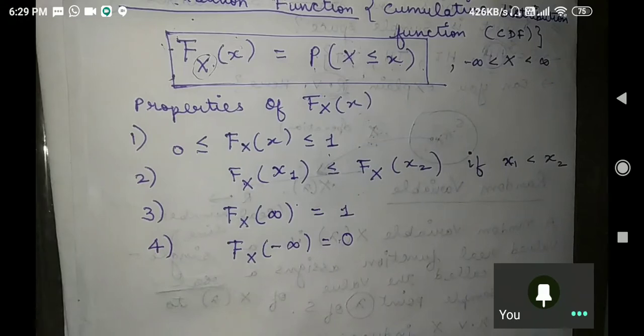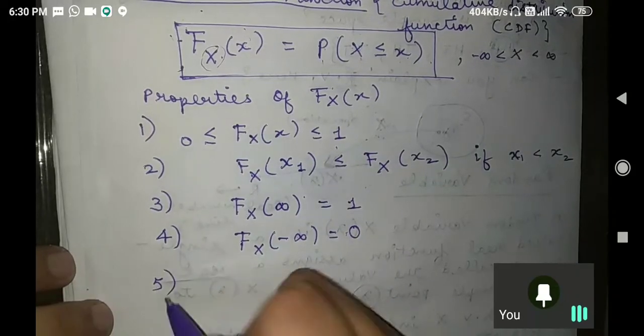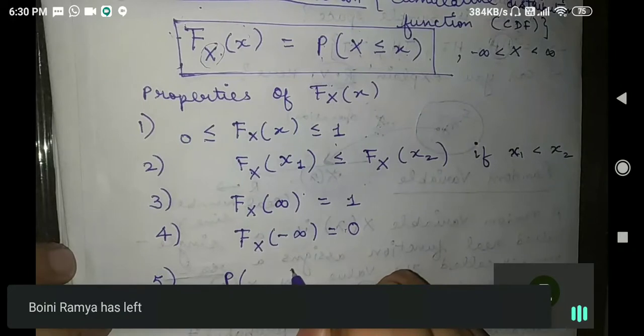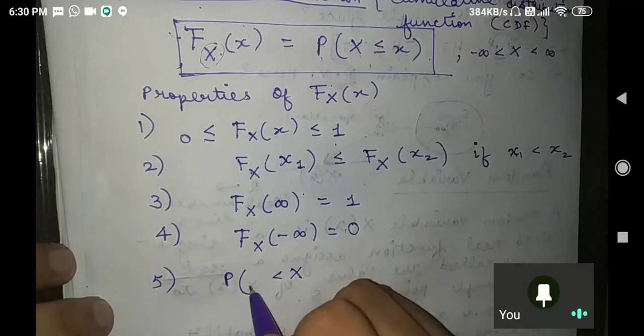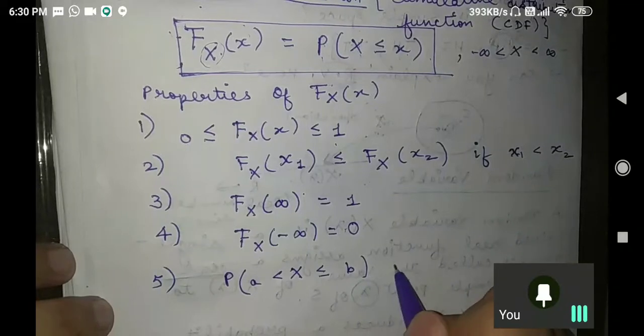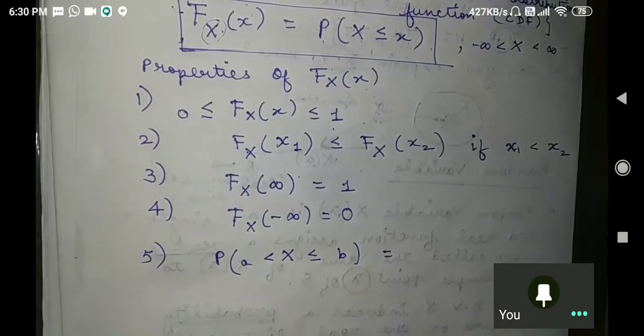Now, if I define one more property, if someone says that your capital X is greater than A and less than or equal to B, how can I represent it in terms of F_X? Can anybody write it? Anybody just help me to write it?